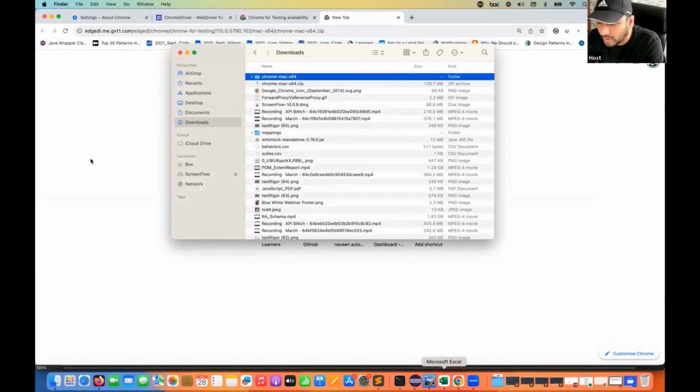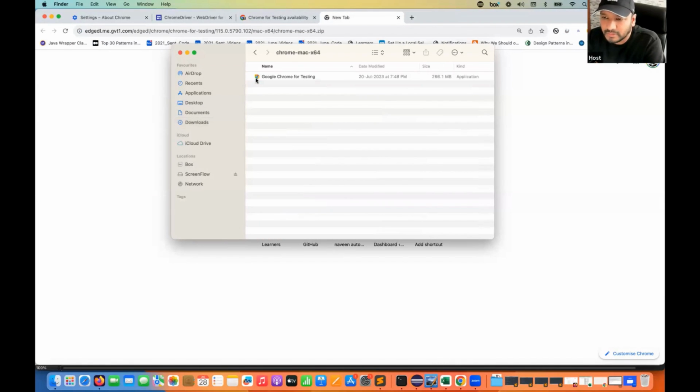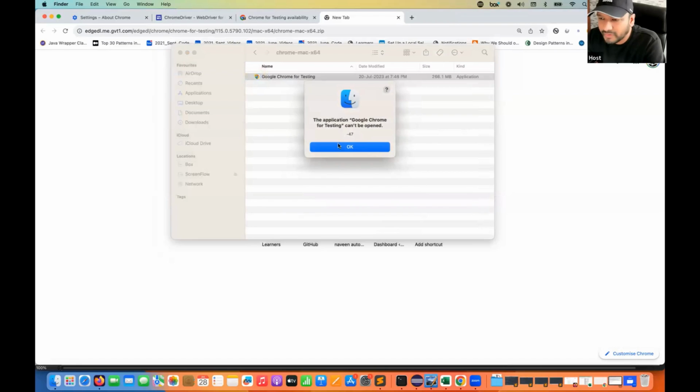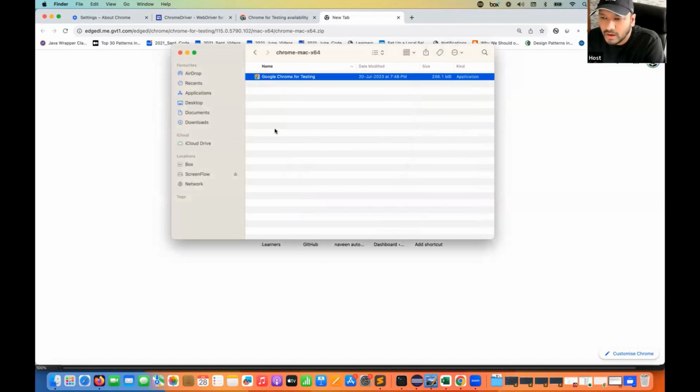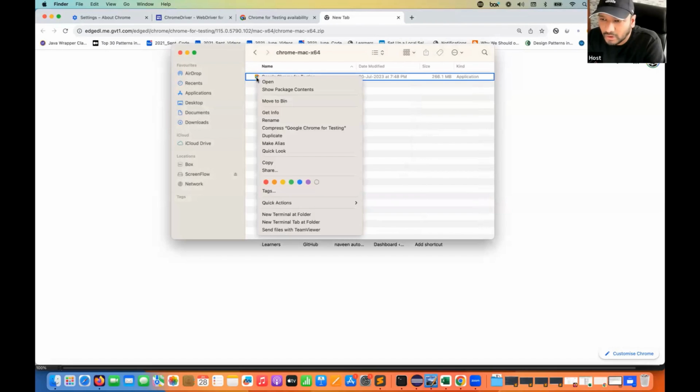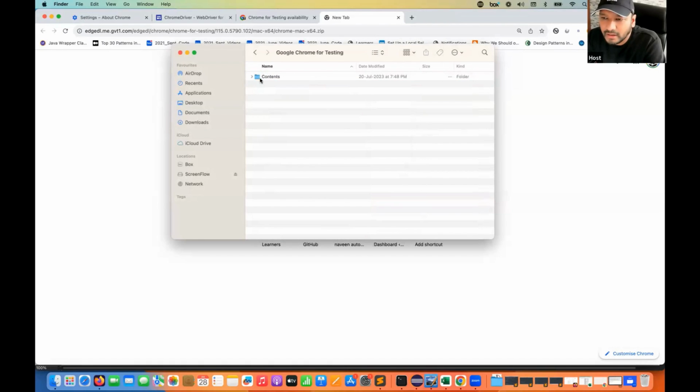See, this is my original browser where exactly we are using the internet. Now from an automation point of view with Selenium, we have to use Google Chrome for Testing. You can directly open it from here also. See, I'm going to open it. If it gives you this message, especially on a Mac machine, it means it's a permission issue. What else you can do? You can right click on it, go to Show Package Contents, go to Contents, click on MacOS, and this executable you can open directly from here.